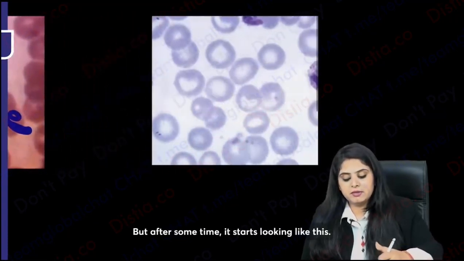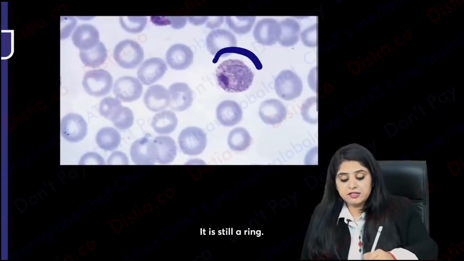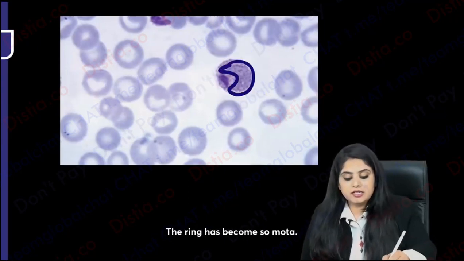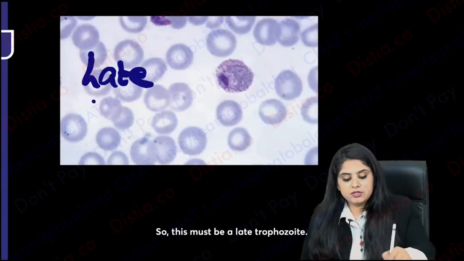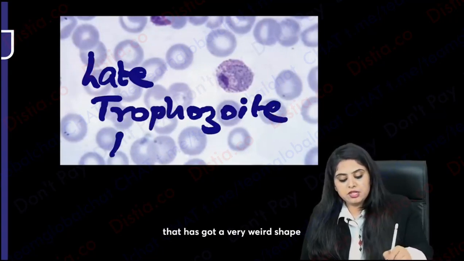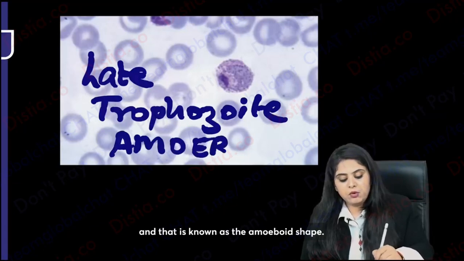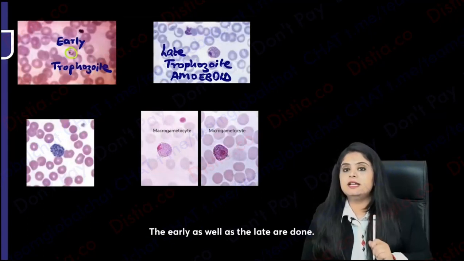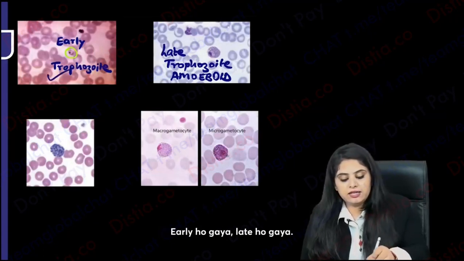But after some time, it starts looking like this. It is still a ring. It is still 1 ring, 1 dot, but that ring has become so mota. So this must be a late trophozoite. And when I say late trophozoite, that has got a very weird shape, and that is known as the amoeboid shape. So everyone's okay with the trophozoites? Yes, repeat them once again. The early as well as the late are done. Early ho gaya, late ho gaya.